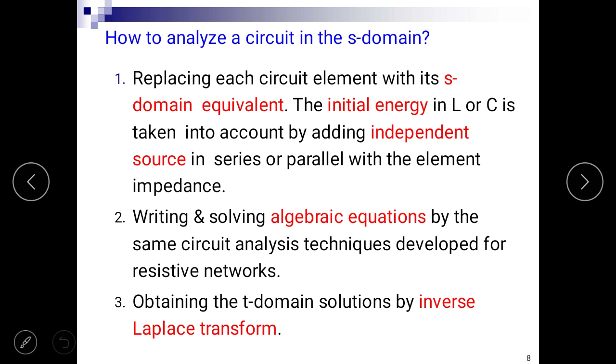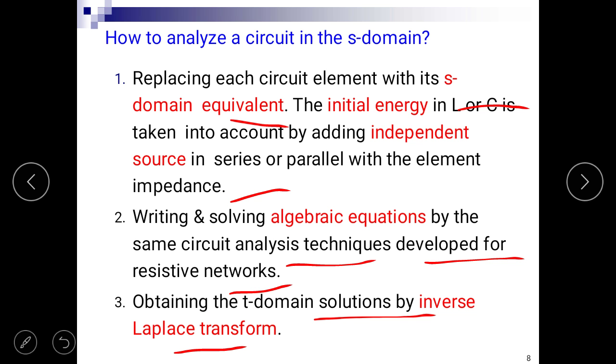How to analyze a circuit in S domain? So first replace each circuit element with its S domain equivalent. The initial energy in L or C is taken into account by adding independent source in series or parallel with the element impedance. Second, solve algebraic equations by the same circuit analysis techniques developed for resistive network. Next, obtain the time domain solution by inverse Laplace.